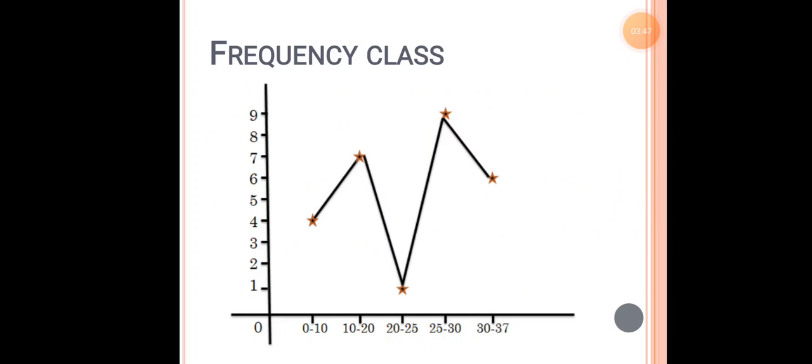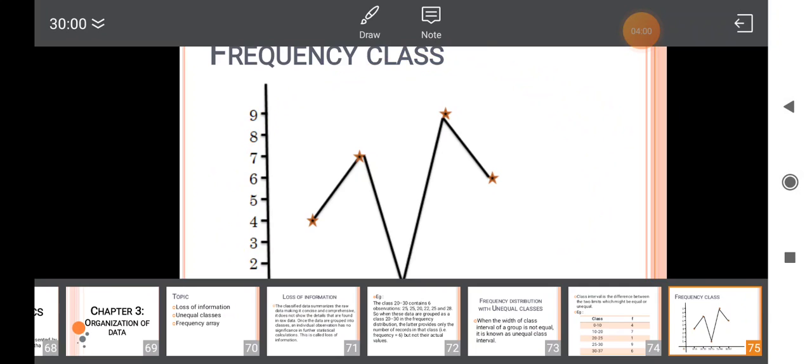This is the frequency class. This is the frequency curve which is made based upon the frequency class which I had taken into consideration in the earlier session. So based upon the data which I take into consideration, I will be showing you the data.